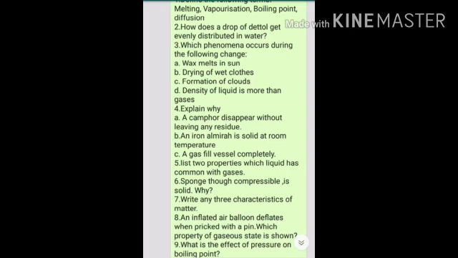Three characteristics of matter are, first, the particles of matter have force of attraction between them. Second, the particles of matter are continuously in motion. Third, the particles of matter have space between them.